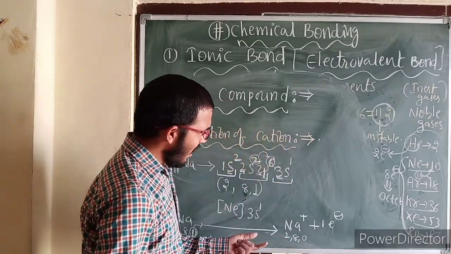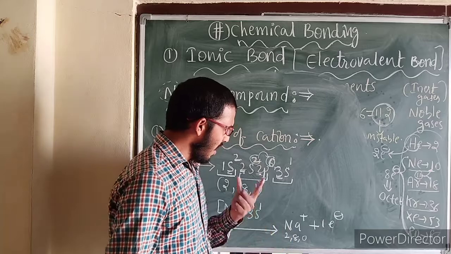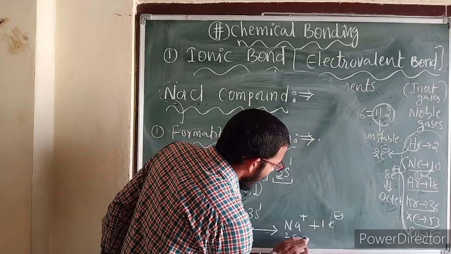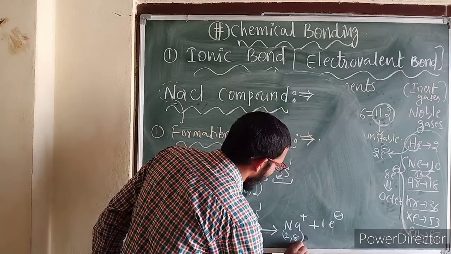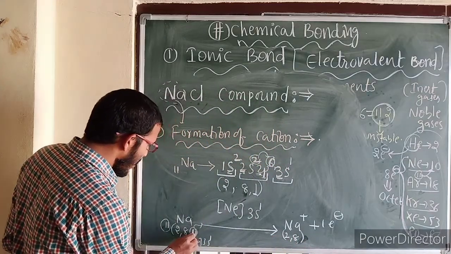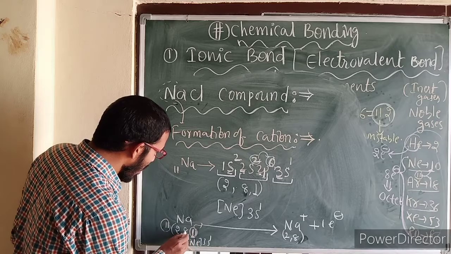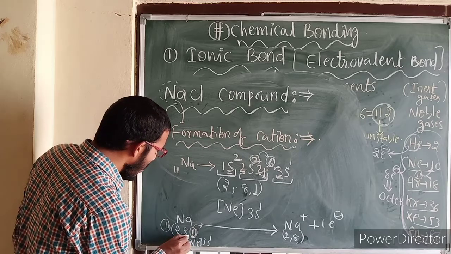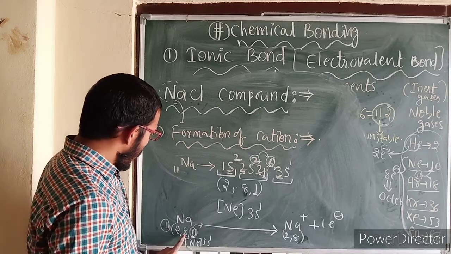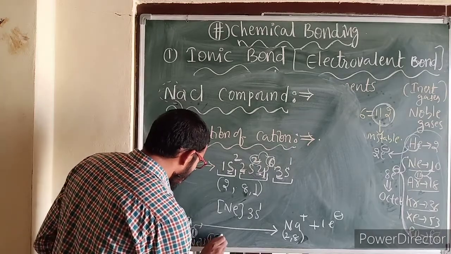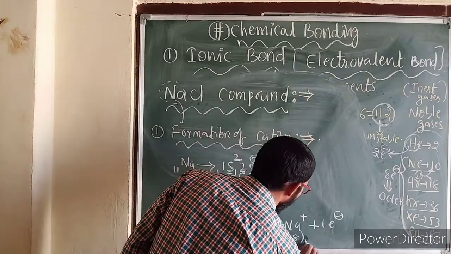But in each and every case, whenever electrons are not available, that shell cannot be considered here. Therefore after this electron goes, the next shell, the penultimate shell, becomes the valence shell. Now see here, this electron is gone, therefore this I am writing neon.